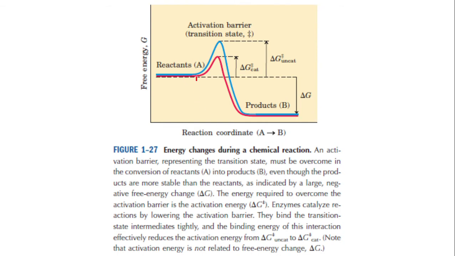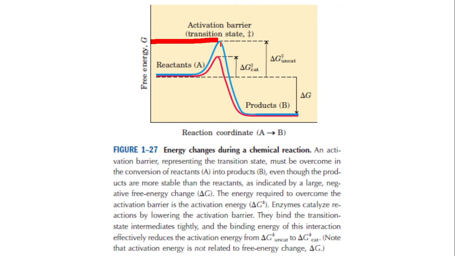But you see, not all the reactants or substrates can take part in the chemical reaction. To take part in the chemical reaction, the substrate molecules should possess this much amount of energy. We say that is an activation barrier.